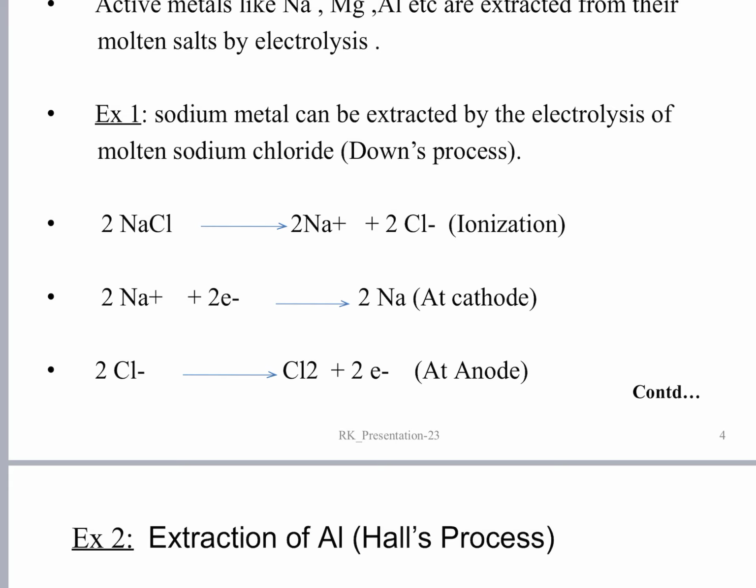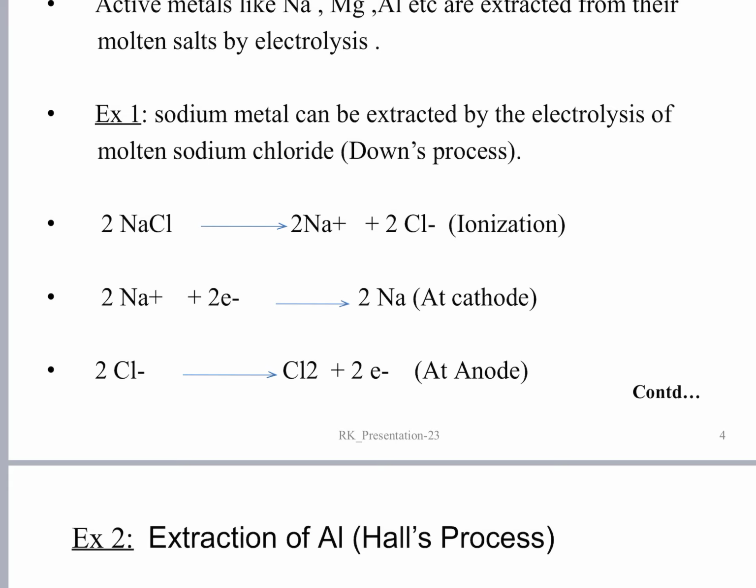Okay, they move towards the negatively charged cathode, and there they pick up electrons. Each sodium ion picks up one electron because it carries unit positive charge. To turn into a neutral atom, it needs just one more electron. It is short of an electron. So each sodium ion goes to the negatively charged cathode, picks up an electron and